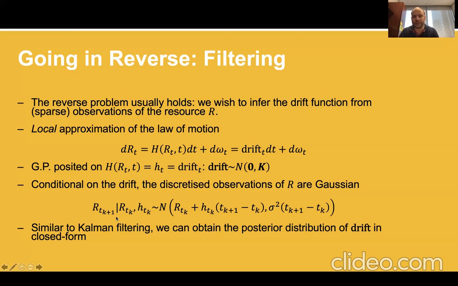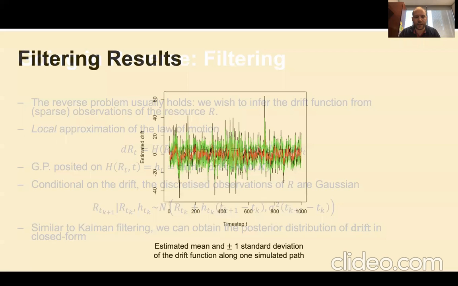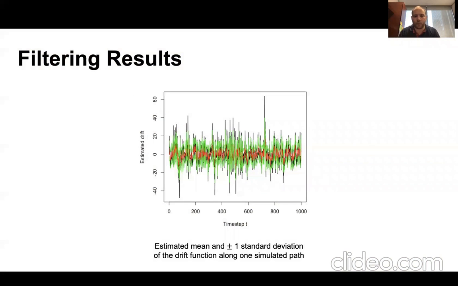Conditioning on the drift, and using, for instance, the previous discretized approximation, we know that the resource at time t plus 1, conditional on the previous resource and conditional on the drift, is Gaussian. So this is really Kalman filtering. This is a very well-trodden path, and we can then estimate the distribution of the drift. In this case, for instance, we represented it for a particular path, and what you can see in red is the actual estimate of the drift, shown as plus or minus 1 standard deviation. Because we've simulated additional factors, you can see that sometimes the filtering fails to capture all the scope of the uncertainty and the randomness. This can cause some problems, but this is a fairly good tool because you can see that the filtering does track fairly well the core movements that we can see.